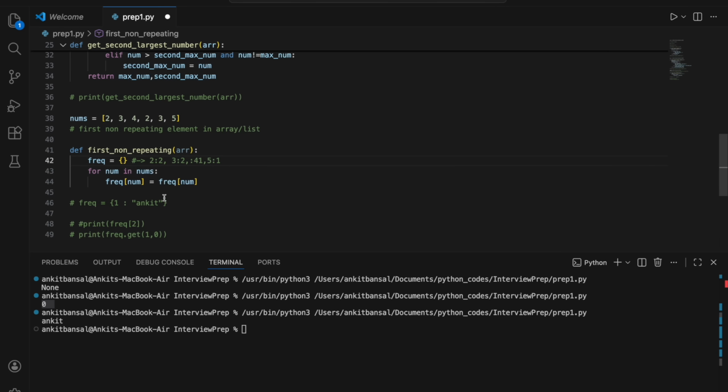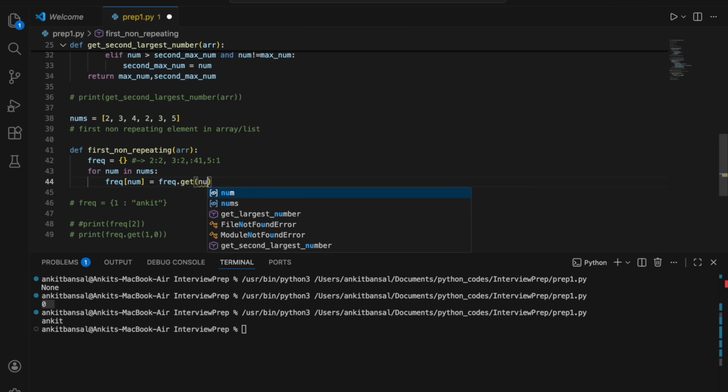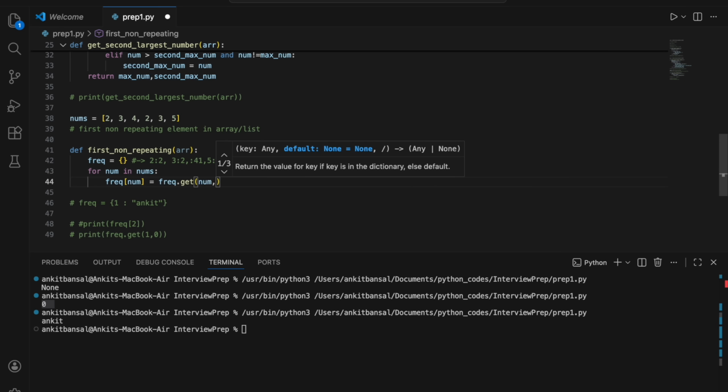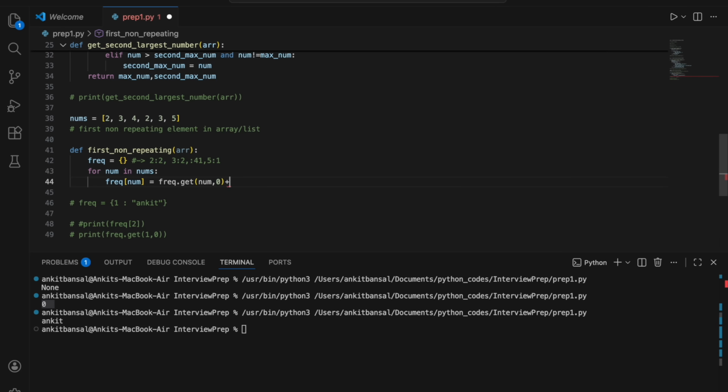So I'm just checking that if it is there already, then add 1 to this, right? So let me do this. What I'll say is frequency dot get num. If num is there, fine; if not, then make it 0, plus 1.